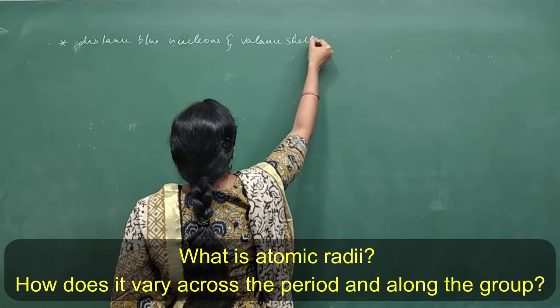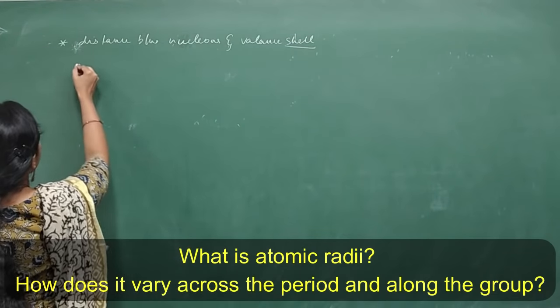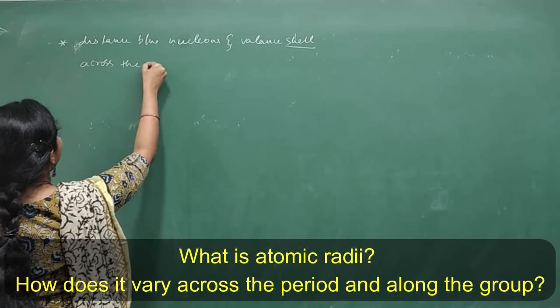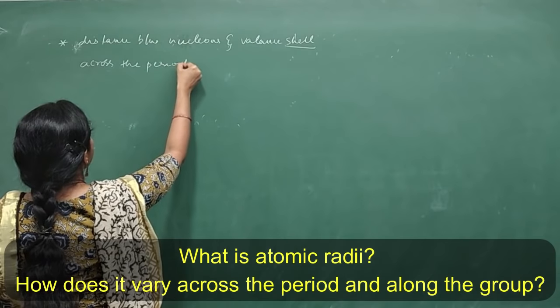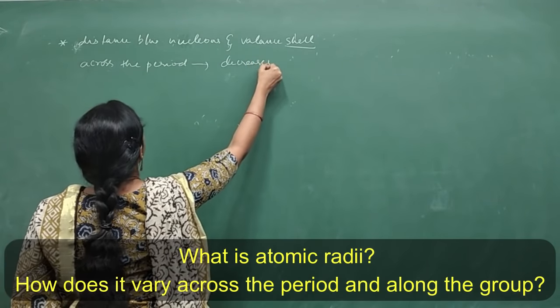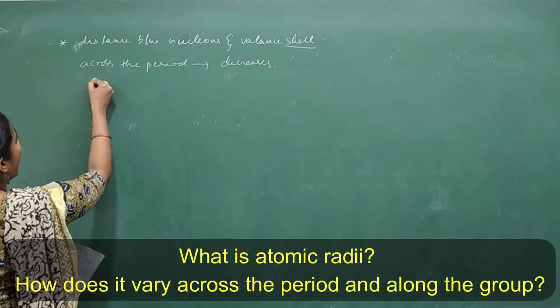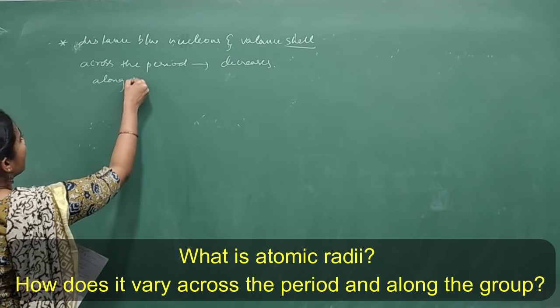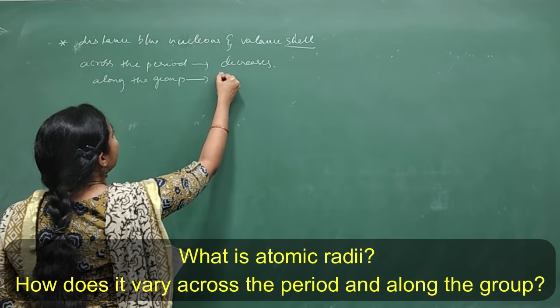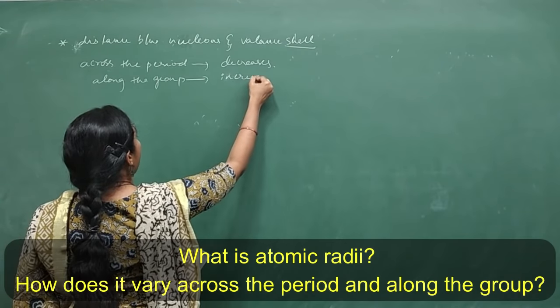So what happens across the period? Atomic size decreases, and along the group atomic size increases. So this must be your answer.